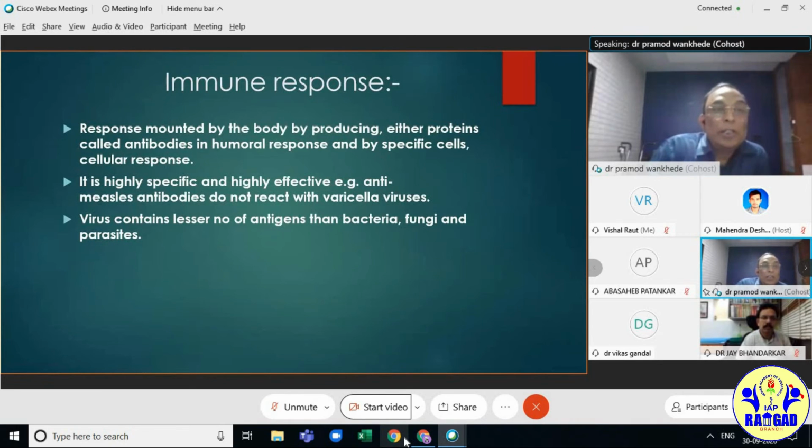The immune response by the body is by producing either proteins called antibodies in the humoral response, or by specific cells in the cellular response. It is highly specific and highly effective. For example, anti-measles antibodies do not react with varicella virus or vice versa. Viruses contain fewer genes than bacteria, fungi and parasites. There are special sites for the antigen to bind the antibody, called epitopes. There are so many epitopes on an antigen and so many antigens in organisms.